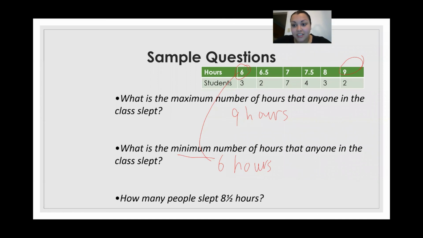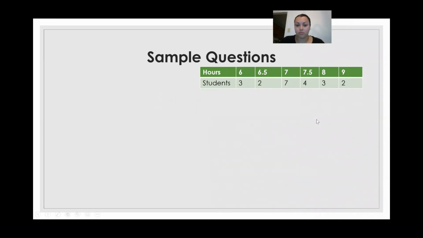Another question we could ask is, how many people slept 8.5 hours? So if we look at our chart, we actually see that no one slept 8.5 hours. So we can say no one slept 8.5 hours. And again, people slept more than 8.5, but that's not what the question is asking. It says, how many people slept 8.5 hours? And from our data set, we can see that no one actually did.